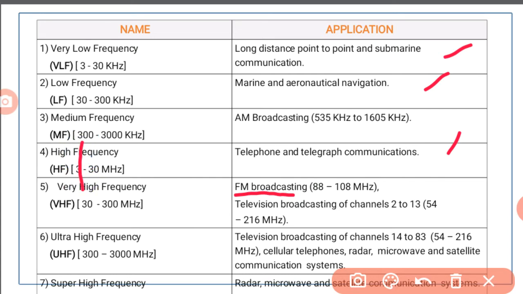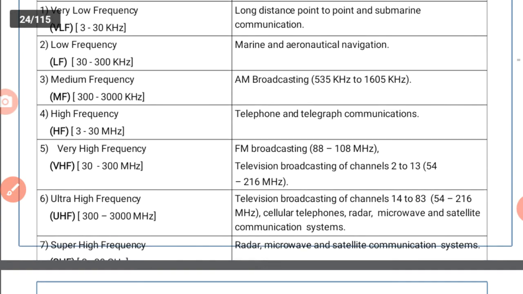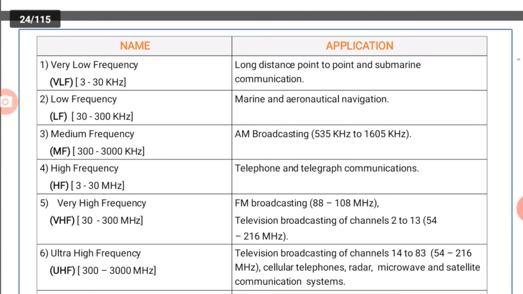Okay, next the ultra high frequency range, which is from 300 to 3000 megahertz. The main applications for this frequency range are television broadcasting of channels 14 to 83, cellular telephones, radar, microwave and satellite communication systems. So most of the communication in the ultra high frequency range is cellular and television, then microwave and satellite communication.